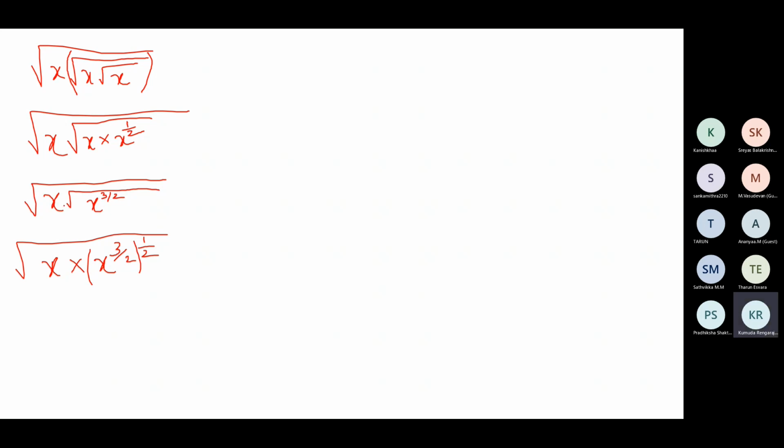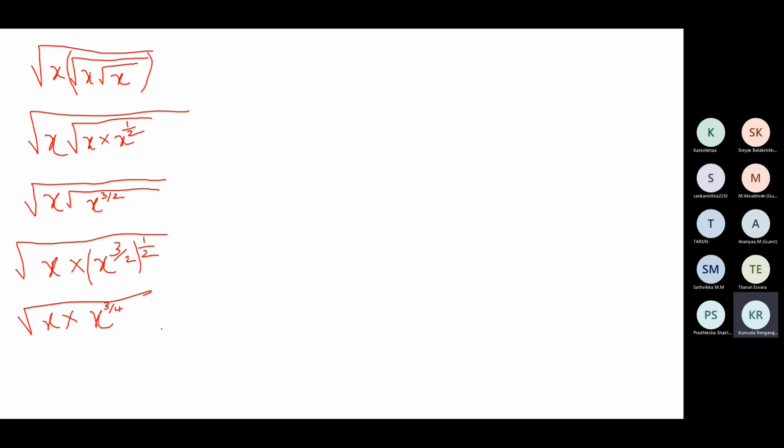Now this is the innermost square root. Get rid of it. Write it in the exponential form. So x power 3 by 2 as it is. Remove the square root and write it as the whole power 1 by 2. Now let's simplify that. X into x to the power... here we are not going to add the powers. When we have multiple powers, we multiply the powers. X is raised to 3 by 2 and the whole power 1 by 2. So it becomes x to the power 3 into 1 is 3, 2 into 2 is 4, 3 by 4.